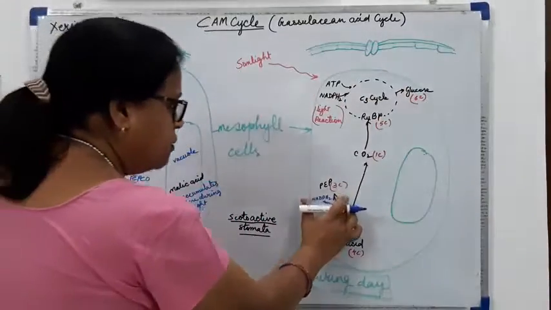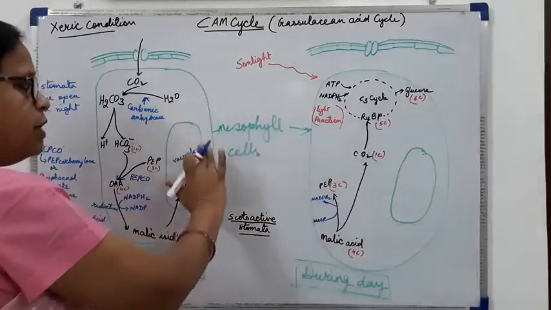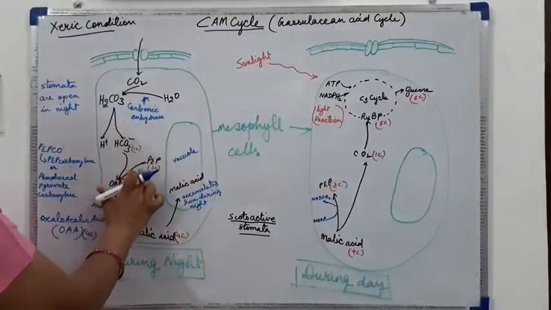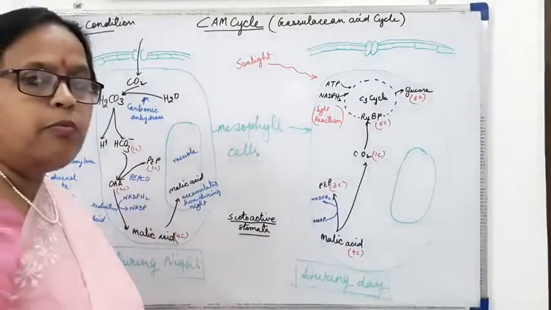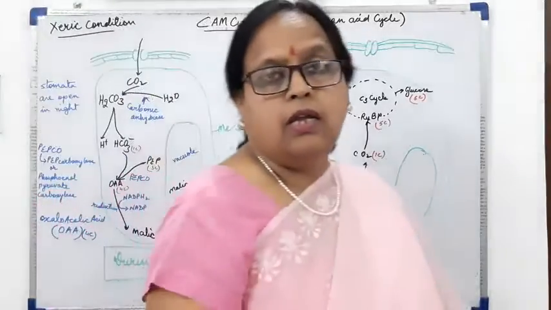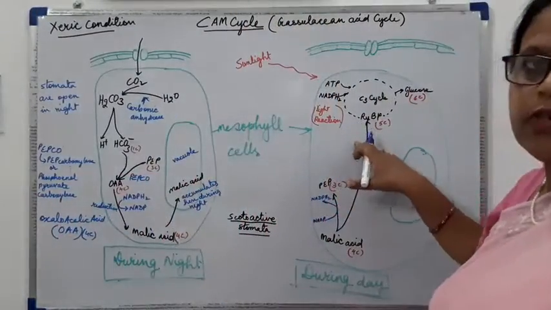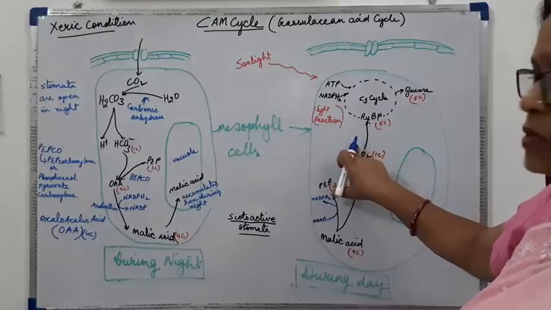This PEP will again be available during night time for the synthesis of malic acid again. So this is how malic acid will give the CO2 for the normal photosynthesis process, that is the synthesis of glucose.